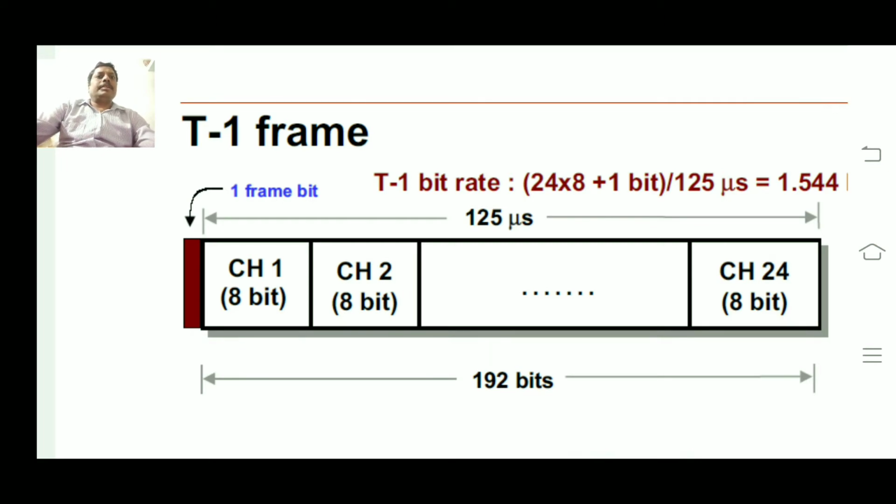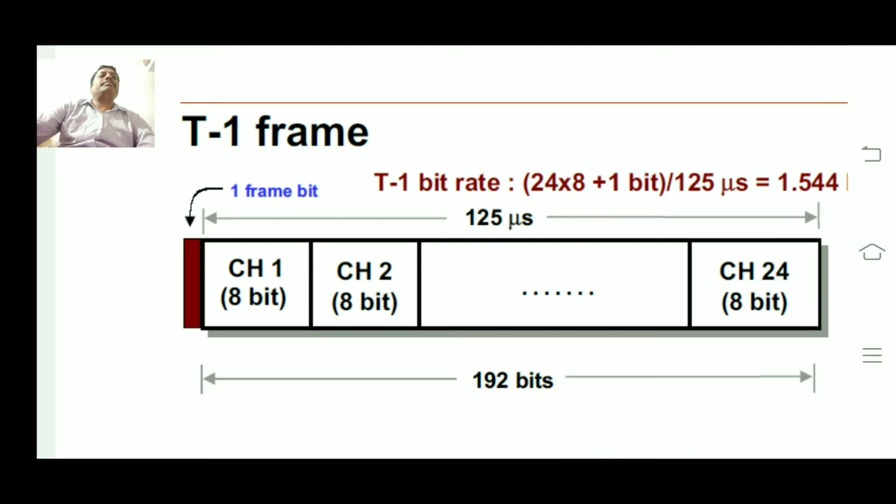Let us see the T1 frame. The T1 frame consists of 24 channels. Each channel is represented with 8 bits, with a duration of 125 microseconds. Then 1 bit is reserved for synchronization.